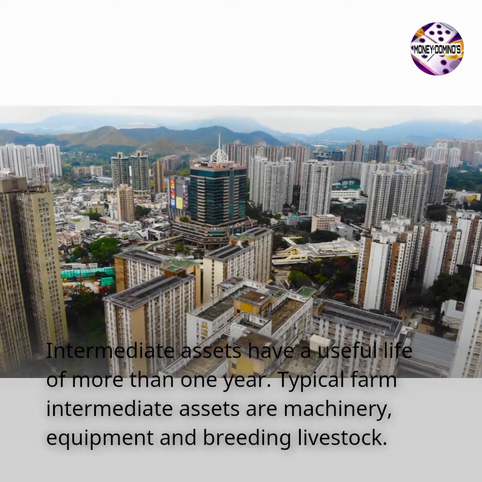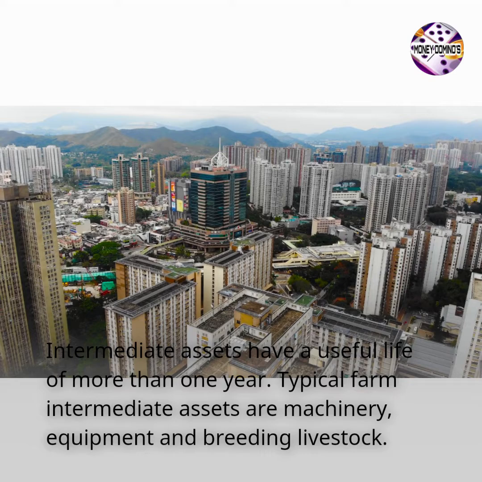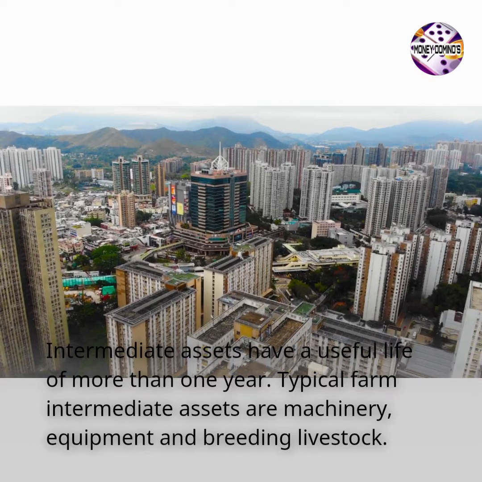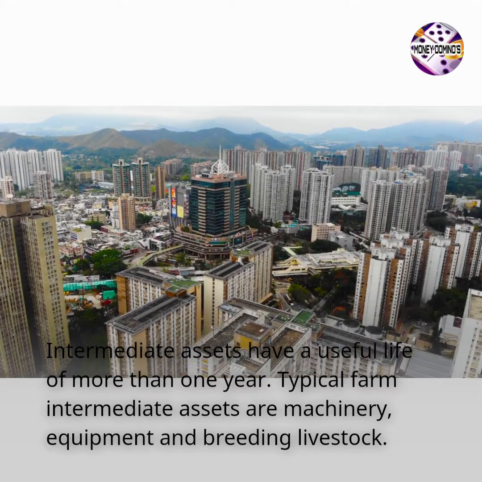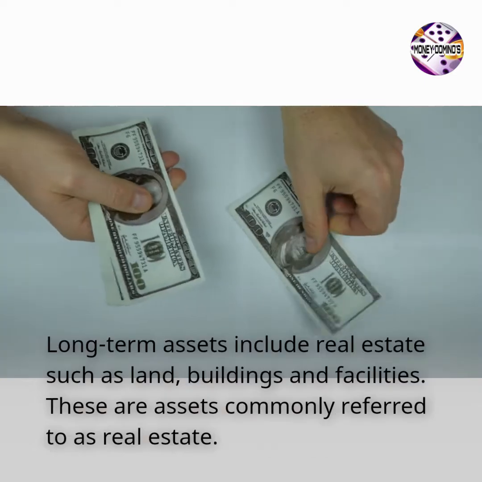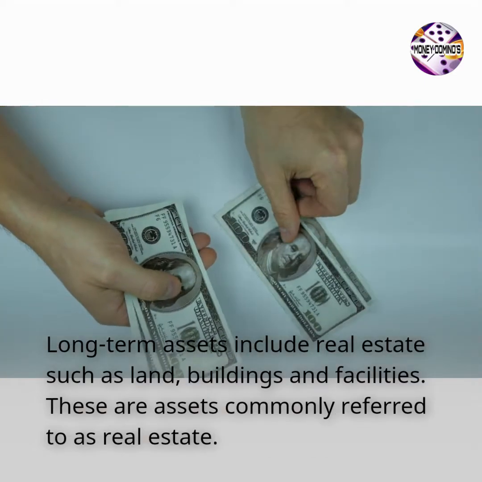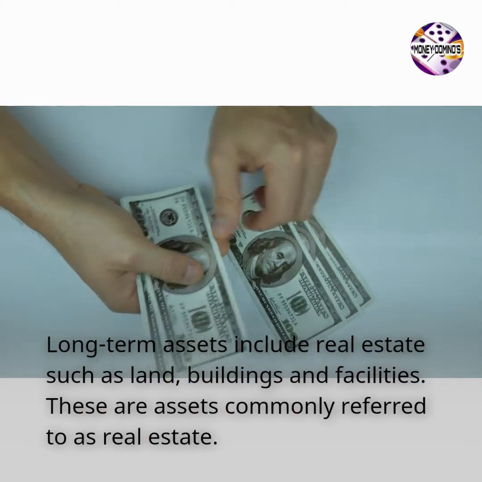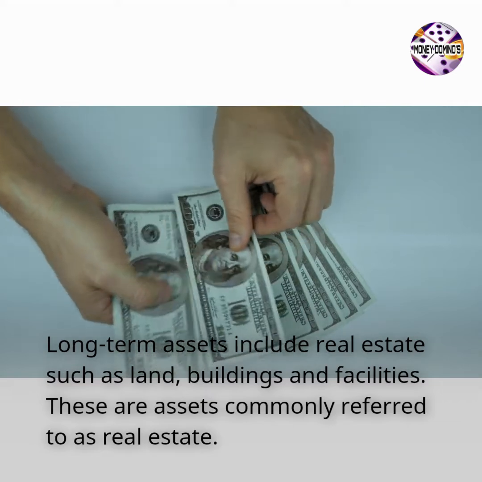Intermediate assets have a useful life of more than 1 year. Typical farm intermediate assets are machinery, equipment and breeding livestock. Long-term assets include real estate such as land, buildings and facilities. These are assets commonly referred to as real estate.